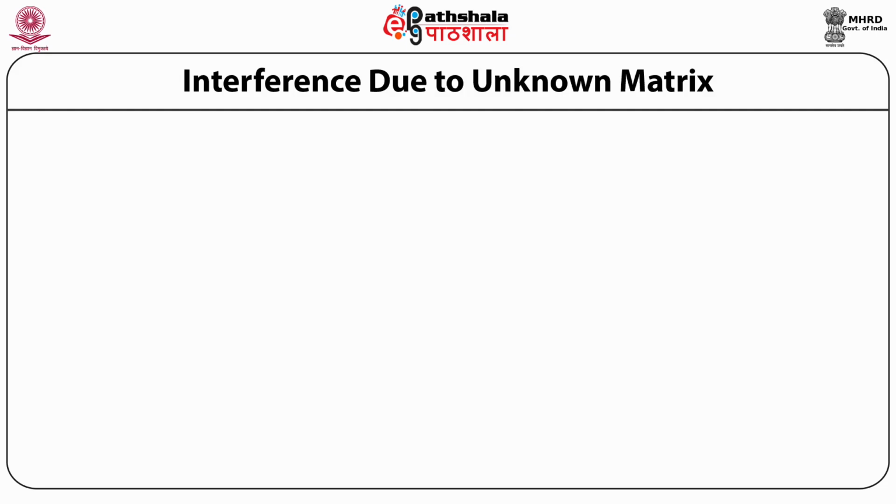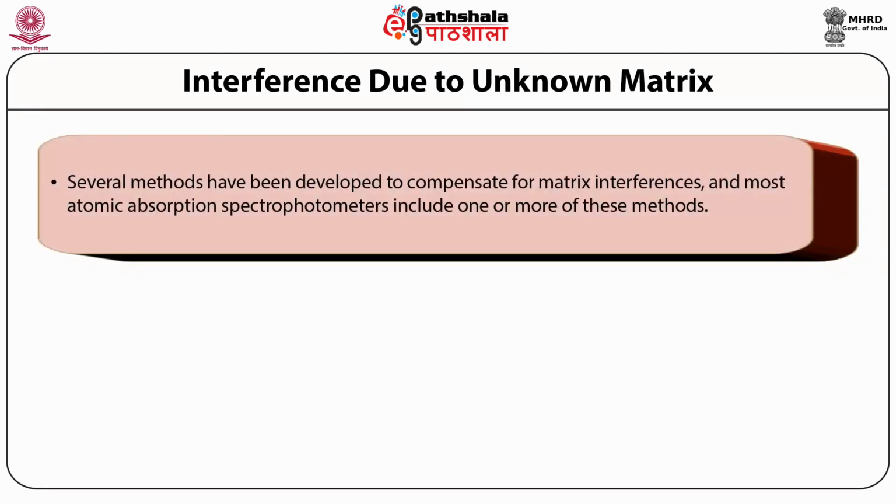The identity of the matrix is important to adjust the system, and in case this is not available and it is not possible to adjust the flame or furnace conditions to eliminate these interferences, then another method must be selected to compensate for the background interferences. Several methods have been developed to compensate for matrix interferences, and most atomic absorption spectrometers that are available include one or more of these methods.